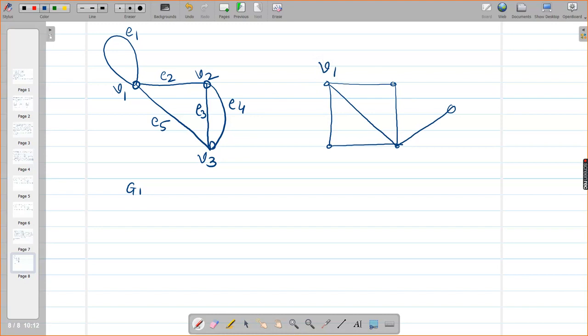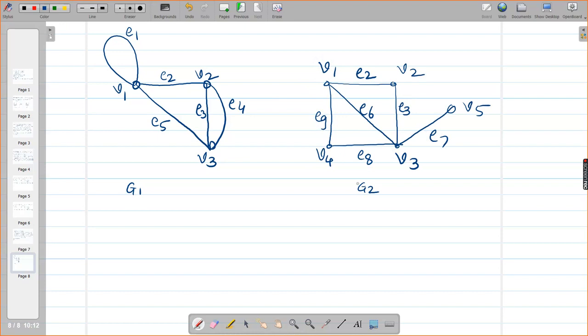This is V1, V2, V4, V3, V5, E2, E6, E3, E7, E8, E9. So it is not necessary in G2 also I will start with the same names E1, E2, E3, etc.